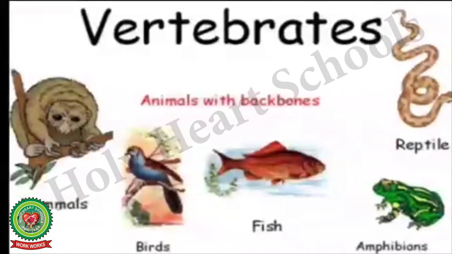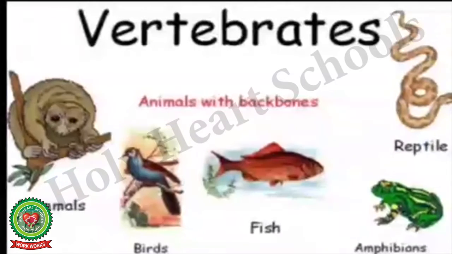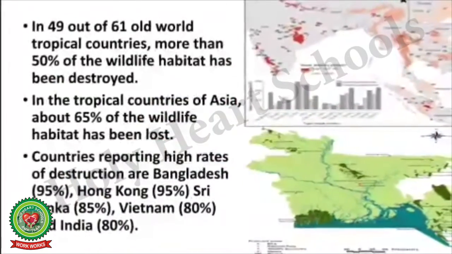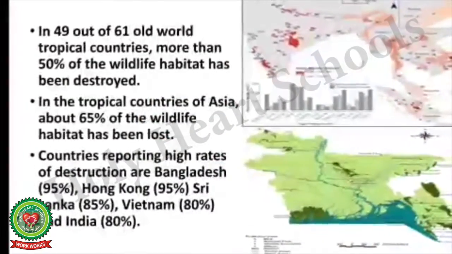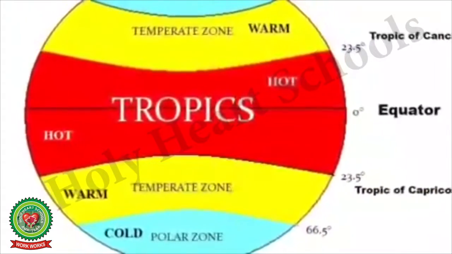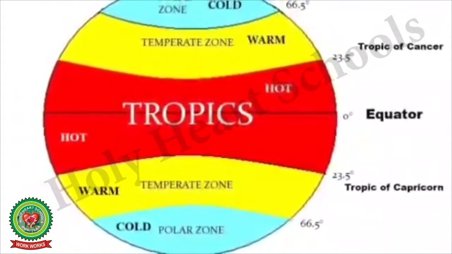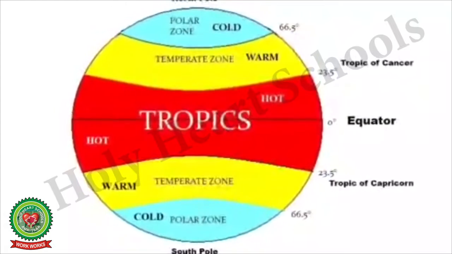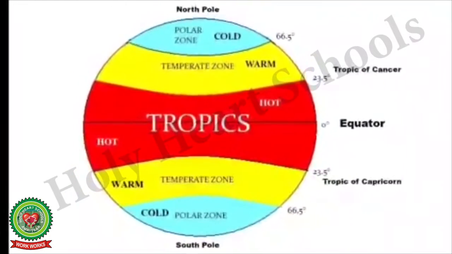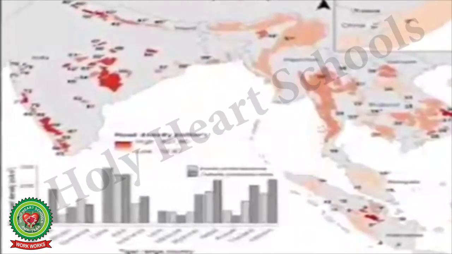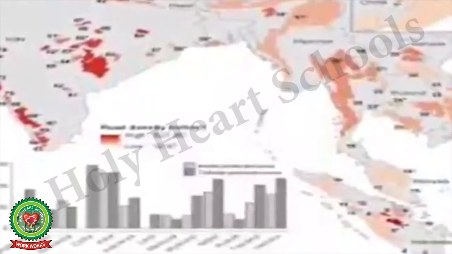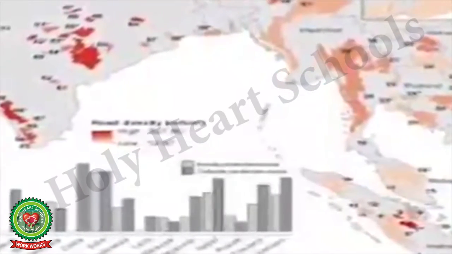Vertebrates are facing the worst challenge of extinction. In 49 out of 61 Old World tropical countries, more than 50% of the wildlife habitat has been destroyed. In the tropical countries of Asia, about 65% of the wildlife habitat has been lost.